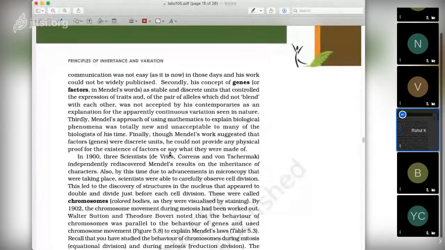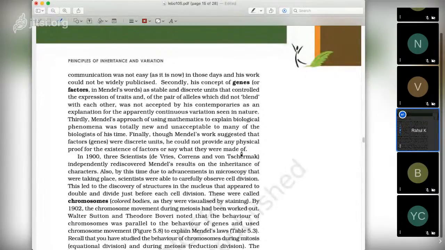Finally, though Mendel's work suggested that factors were discrete units, he could not provide any physical proof for the existence of factors or say what they were made up of. Because if you are saying a factor and you say that they are going from one generation to the next generation, you have to show what these factors are.